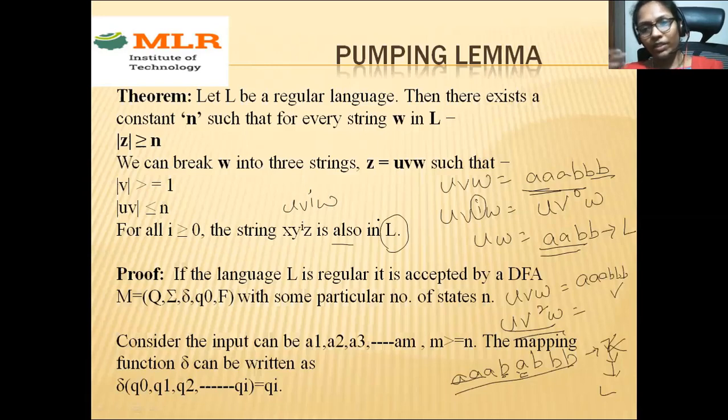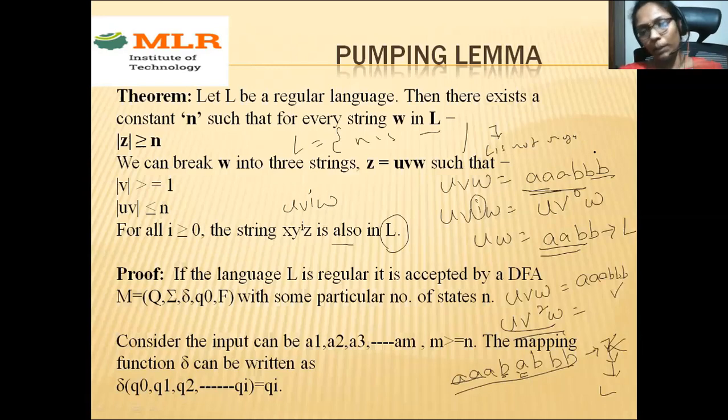Generally, you'll get some questions where they will give a language, such as n is a prime number, and ask you to prove this language is not regular, or check whether this language is regular or not regular using the pumping lemma. So even if you don't know the answer, just write the answer: L is not regular. That's it. Why? Because using the pumping lemma, you can prove any language as not regular.